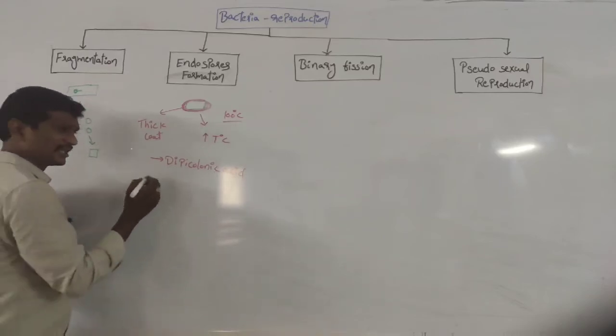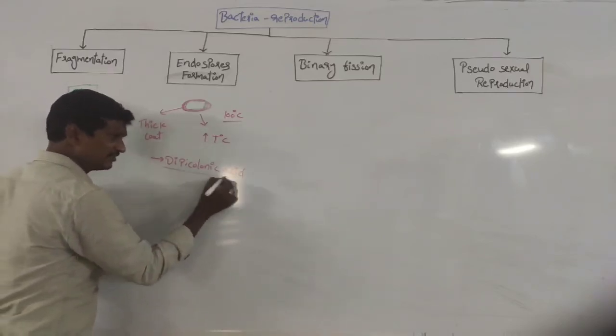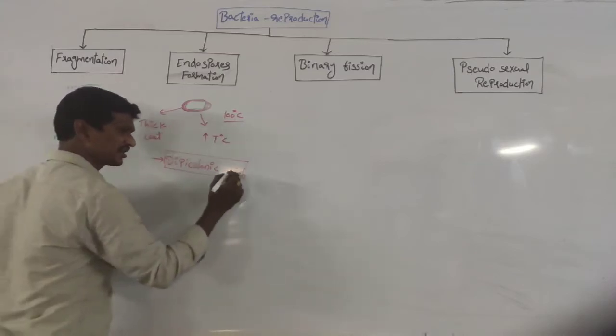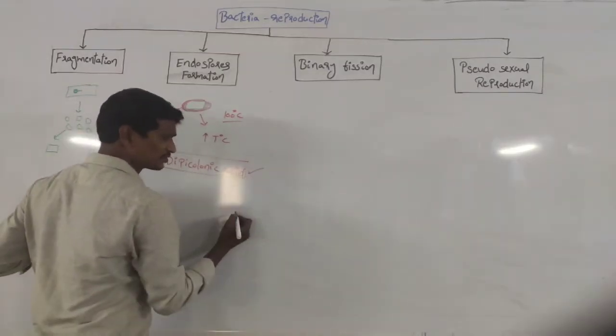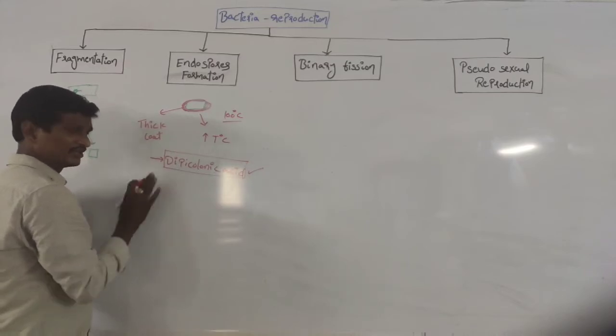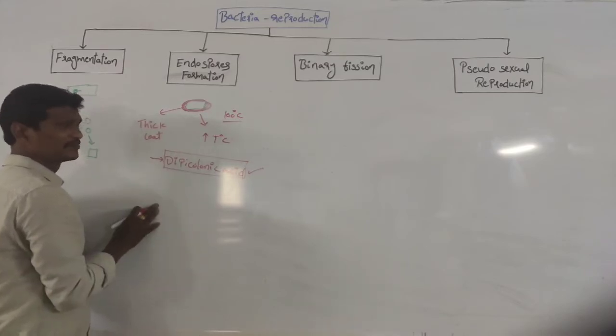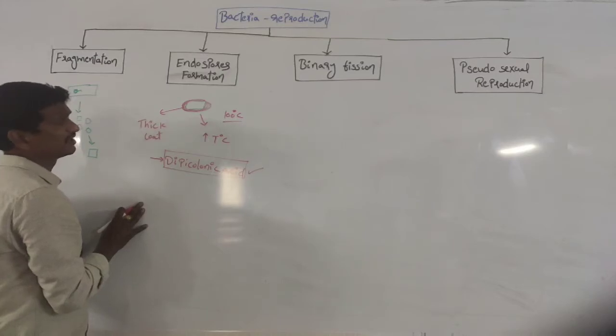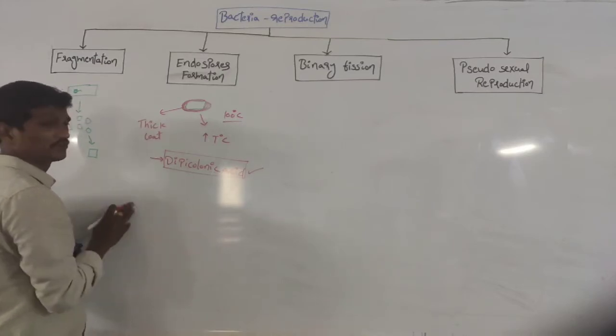The dipicolinic acid is present within that thick capsule structure, and this substance gives resistance to unfavorable conditions to the bacteria. So that is about endospore formation.